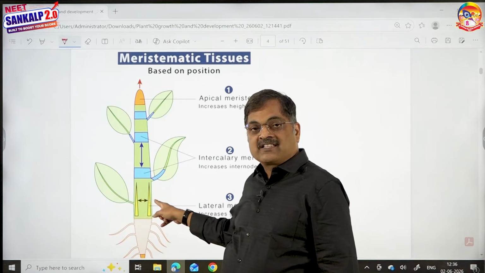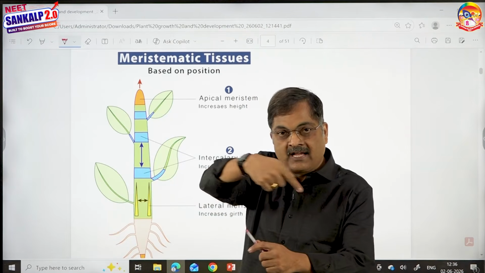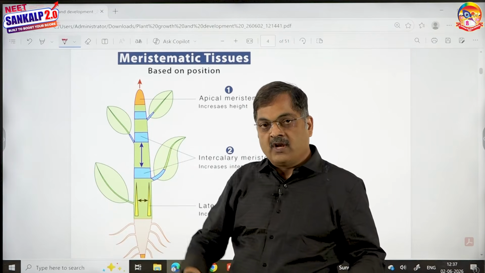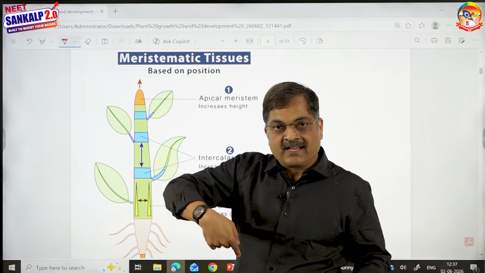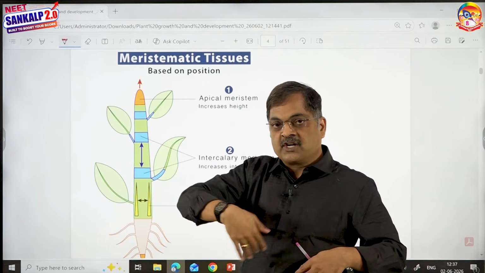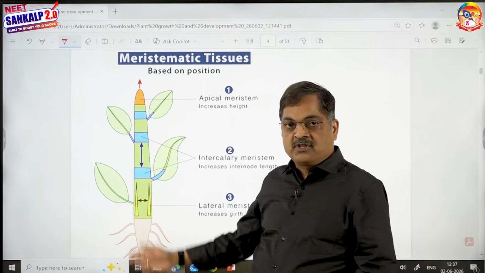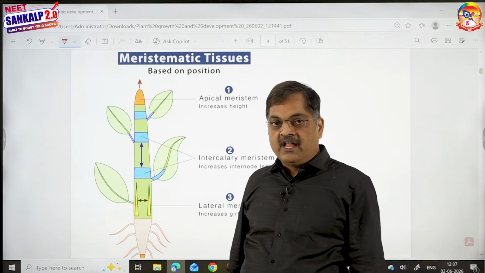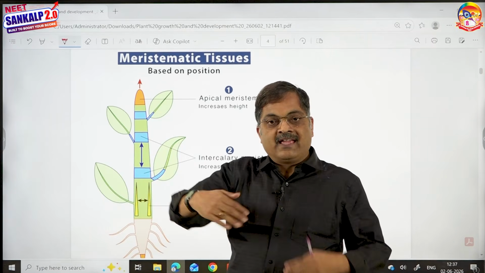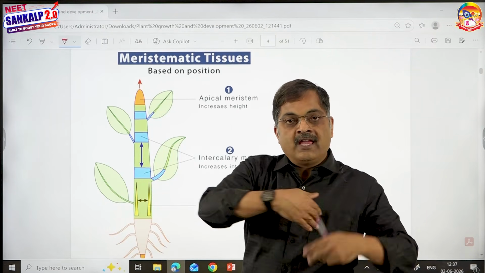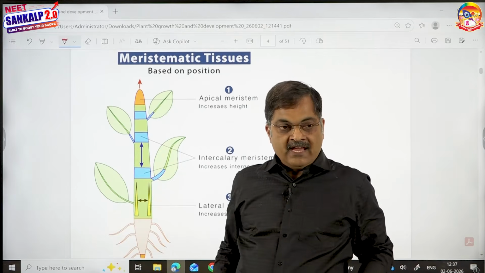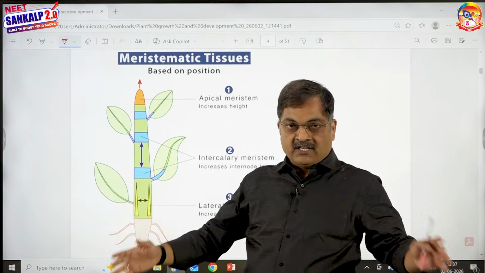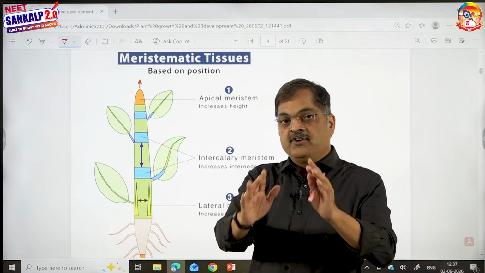And you know these are vascular cambium and cork cambium. A circle, if you take a longitudinal section, surely it will be in the form of two lines. Isn't it, children? Vascular cambium and cork cambium. In transverse section, they are a circle. In longitudinal section, they exist as two separate lines laterally. That is the reason why it is called lateral meristem. You know that vascular cambium produces xylem and phloem. Cork cambium produces cork and secondary cortex. It means that there is an increase in diameter because of lateral meristems. And this is said to be secondary growth.